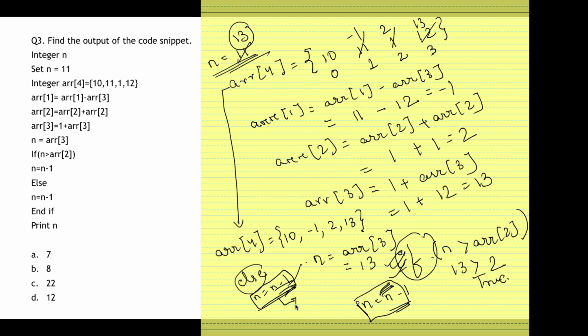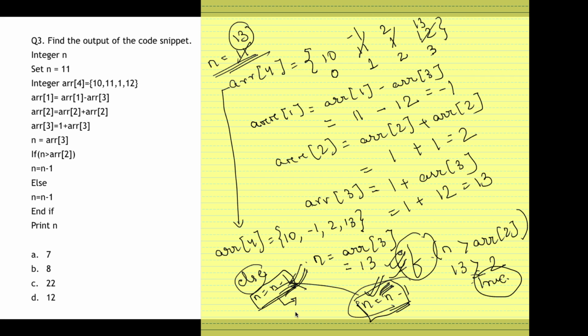Okay, and don't get confused. Doesn't matter what is going to happen. If both these statements are the same, even had the if been false, it wouldn't matter to n. Why? Because even in the else it was the same statement. Okay, so simply find out the value of n and write it.